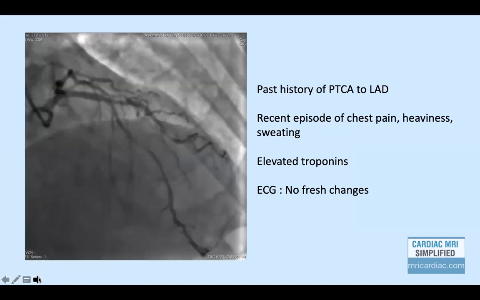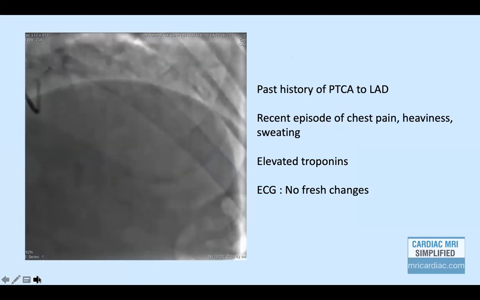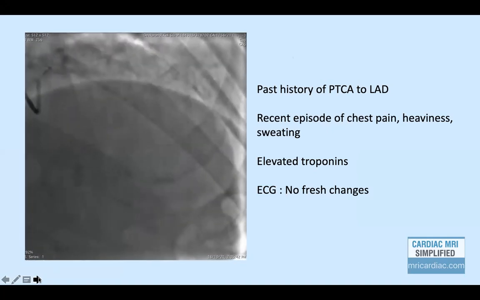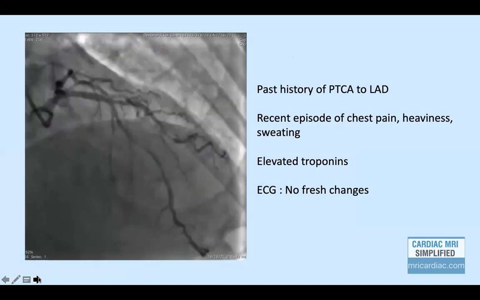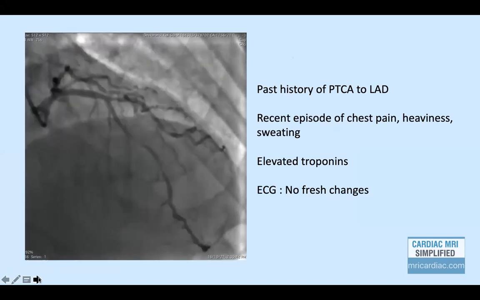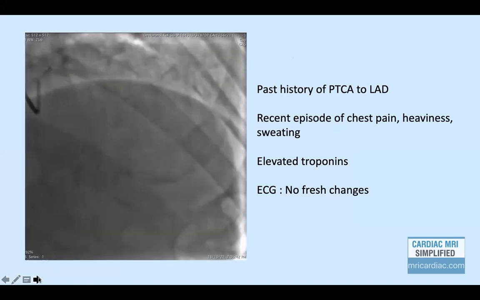Middle-aged male with history of ischemic heart disease and post-LAD stenting status presented with severe chest pain accompanied with heaviness and sweating. Troponin levels were significantly elevated. However, there were no ECG changes.